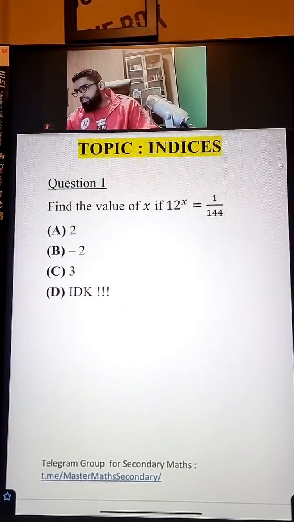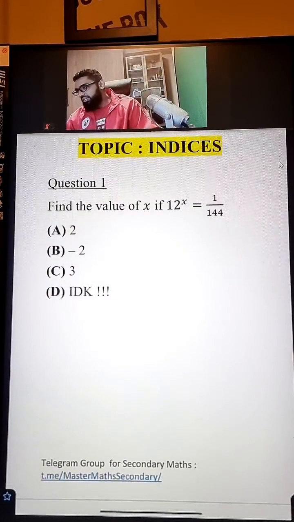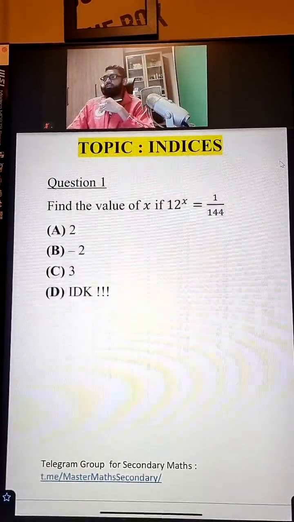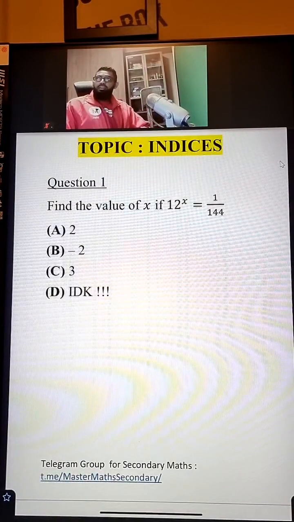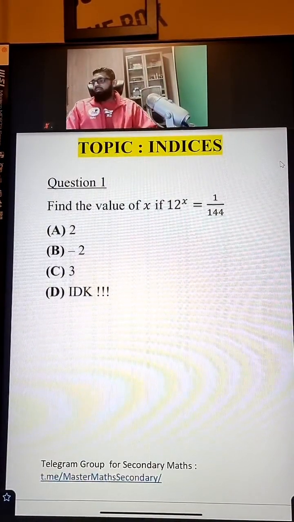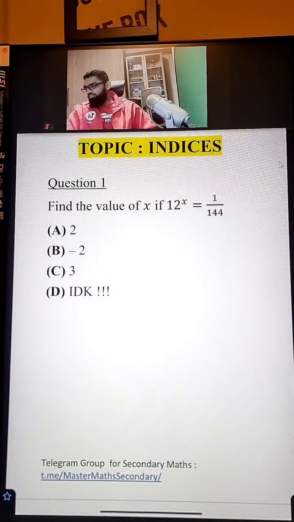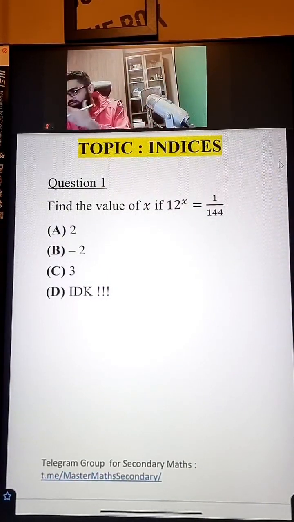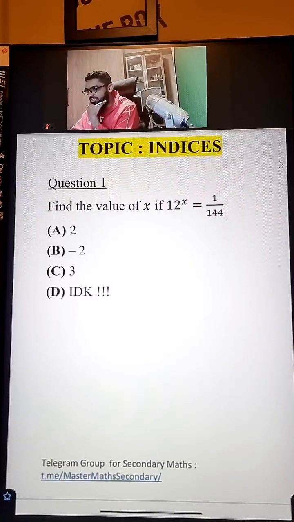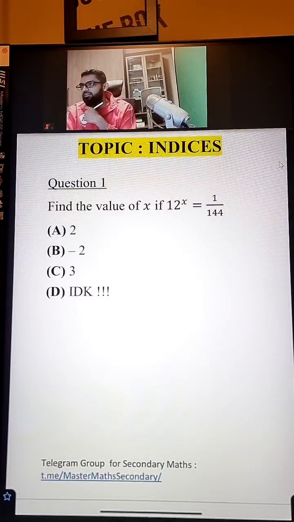Let's see, guys. What is the answer for this indices question? How do you find X? Many of you are saying B. Abdullah, welcome, good day. Some of you are saying A. Riani saying B.